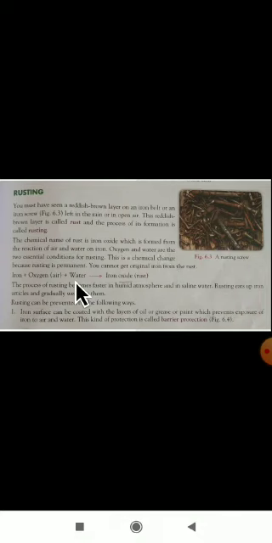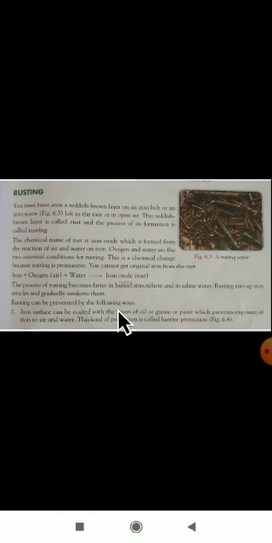Okay, again dear students, here you have to remember the equation for rusting. This is a chemical equation. Iron plus oxygen plus water gives iron oxide. Iron oxide is the chemical name. This process becomes faster in humid atmosphere and in saline water. Rusting eats up iron particles and gradually it weakens them.